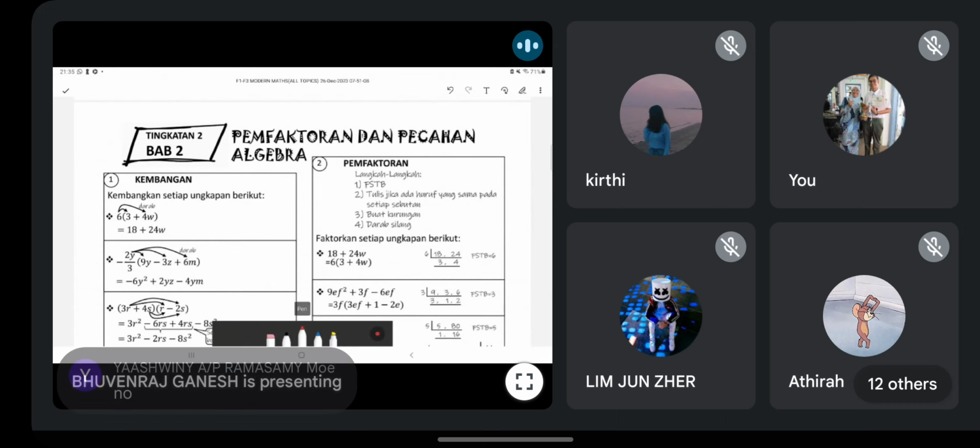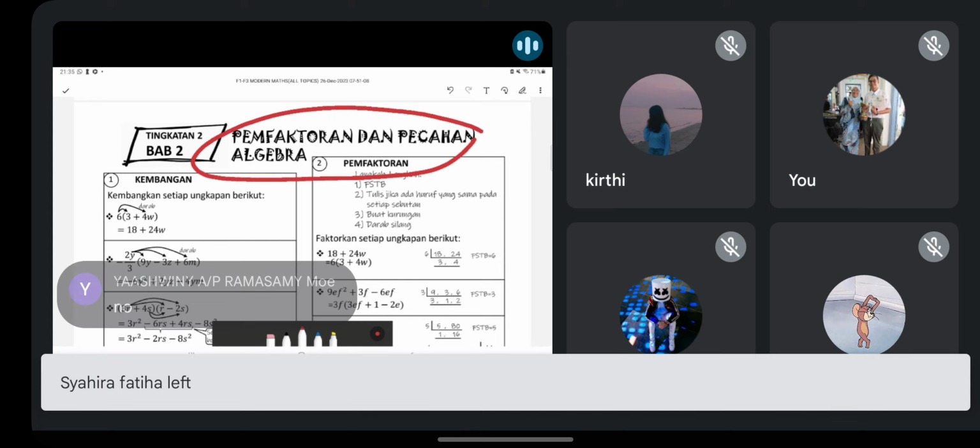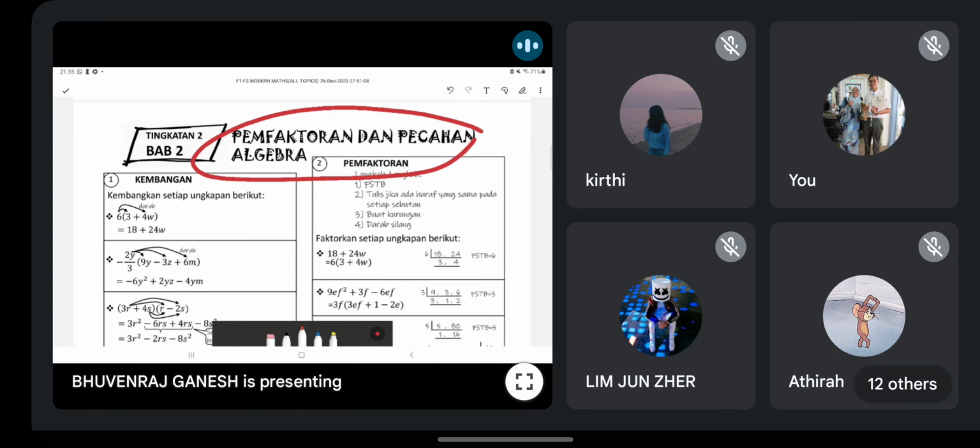Nana, so we continue. Okay, factorization and algebraic fraction. This one is important also because they can ask. Yang ni suka tanya paper 1. They will give you 2 brackets, you must know how to solve lah. Basic. Okay, example, kembangkan. I think you all should know how to kembangkan this.